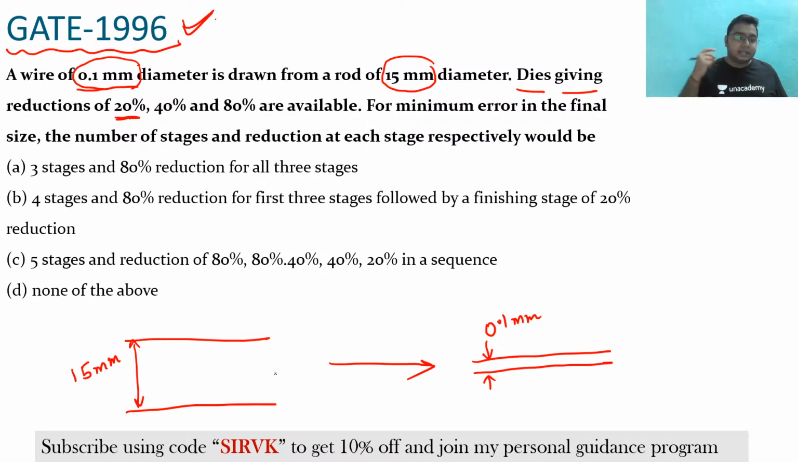So in this question, it has been told that a die is giving a reduction of 20%. So basically there is a die. So this die, one die gives a 20% reduction, another die gives a 40% reduction, another die gives an 80% reduction. Clear? Now they are asking that for the minimum error in the final size, the number of stages and the reduction at each stage respectively would be what? So which option is going to be correct? So can you solve this question?